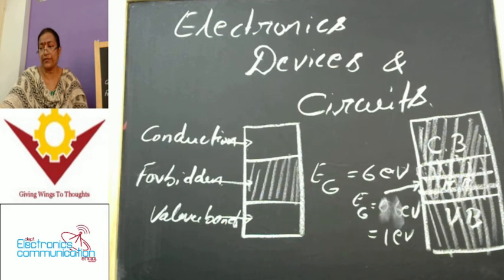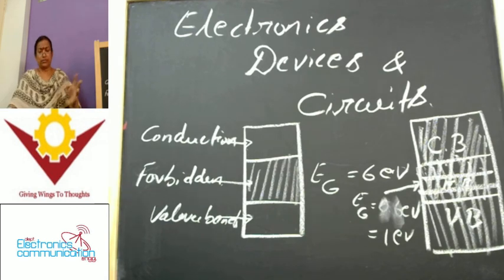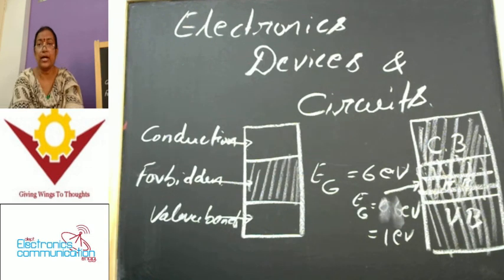There is no question of any dominant charge carrier lying in the device. So if the number of charge carriers is the same, there is no question of any charge particle playing a major role in conducting electricity in that particular device.